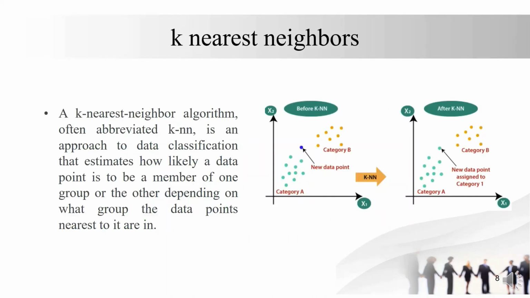And the fourth model is K nearest neighbors. The K nearest neighbor algorithm, often abbreviated as KNN, is an approach to data classification that estimates how likely a data point is to be a member of one group or the other, depending on what group the data points nearest to it belong to.